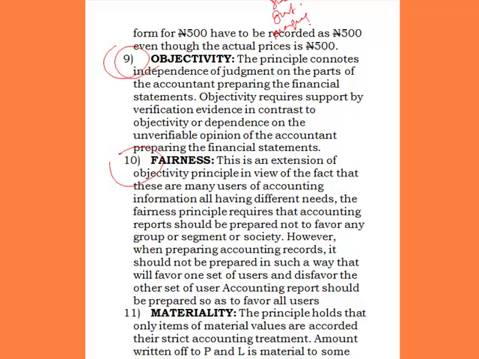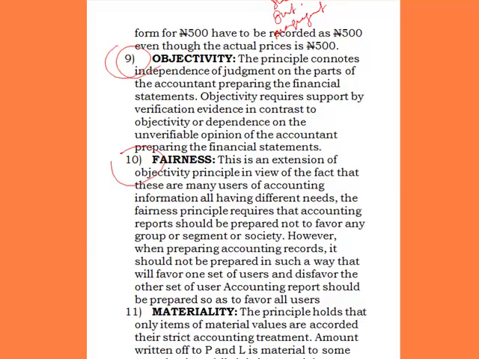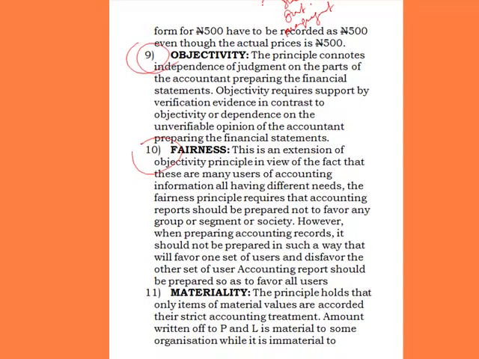As an accountant, to follow fairness, you should prepare the same financial statement that will not favor or be biased to any of these groups. It should be the same thing you prepare for management, for government, and for the shareholders. That is when you say you are fair in your dealings.